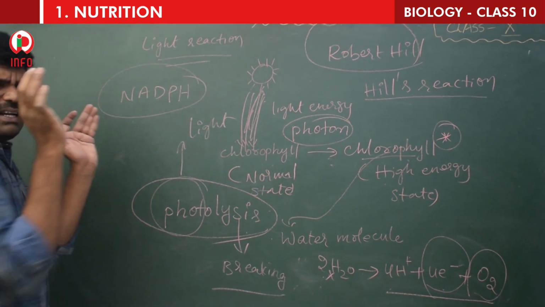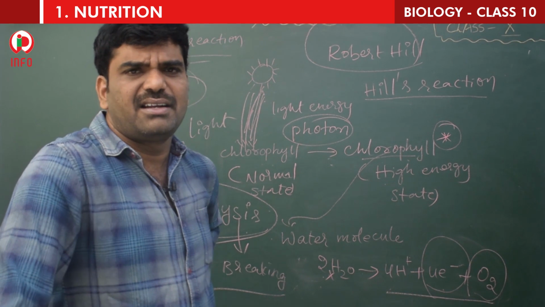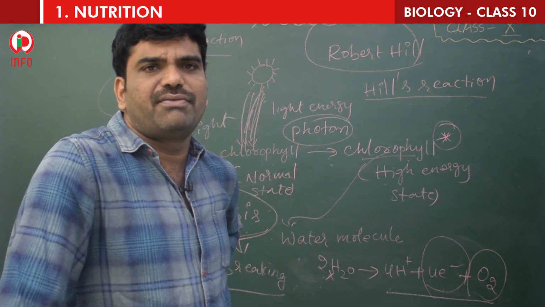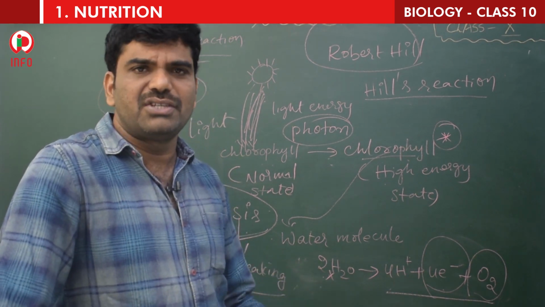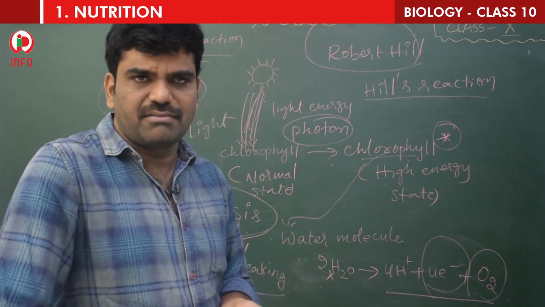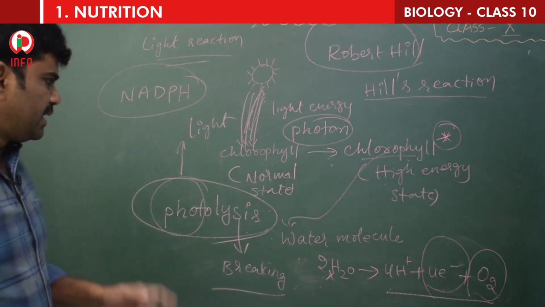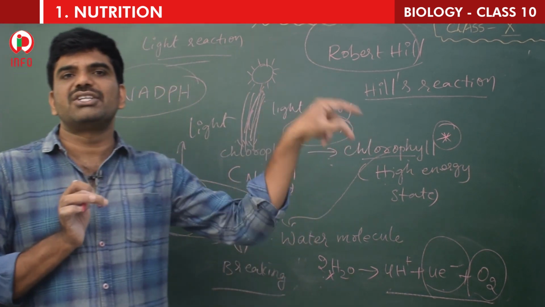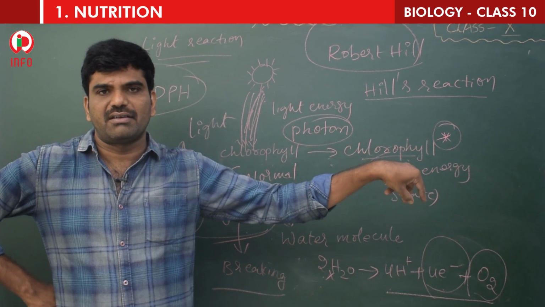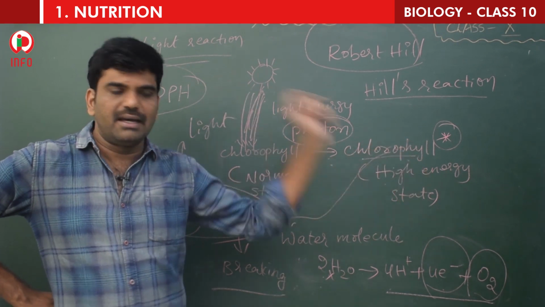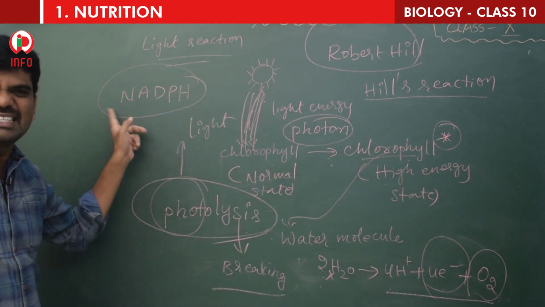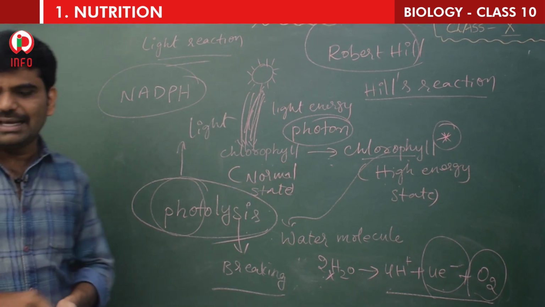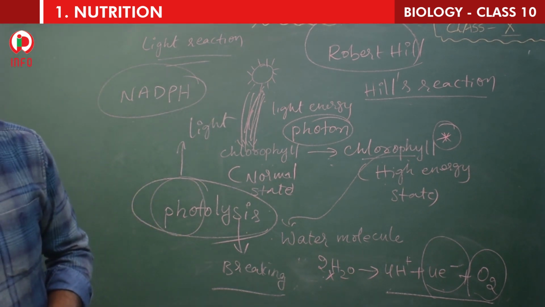Children, you will get one doubt. What is this H, sir? Addition of electron or addition of hydrogen is nothing but reduction. There is a difference between oxidation and reduction. Oxidation is addition of oxygen or removal of electrons. Here the electrons are added, that means this is reduced. What is NADP, children?